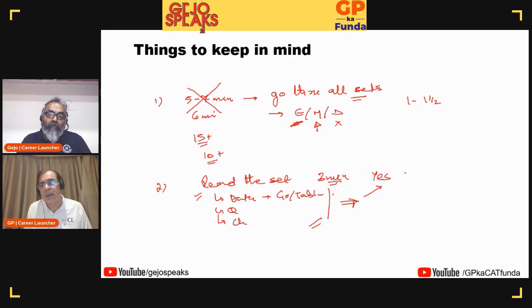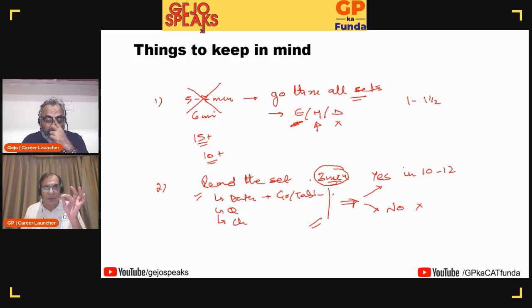If yes, I can do this set in something like 10 to 12 minutes, please go ahead and do it. If the answer is no, I can't do it, or I have not understood it, or I will take at least 20-25 minutes to do it, leave it. So what you are doing is you are investing 3 minutes in each set to decide whether you will do it or not. And if you decide you will do it, you will spend another 8 to 10 minutes and finish off that set.